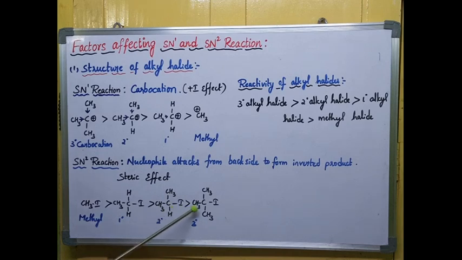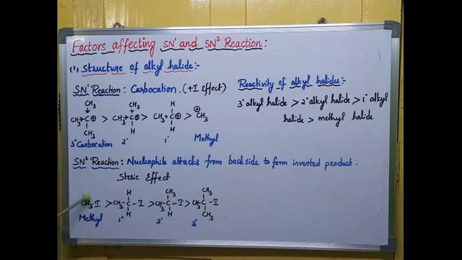Because of this reason, the tertiary shows less tendency to involve in the SN2 reaction because of the steric effect. Methyl halide and primary halide readily involve in the SN2 reaction. The order is methyl halide greater than primary alkyl halide, secondary alkyl halide, and tertiary. Primary readily involves in the SN2 reaction when compared to tertiary because of steric hindrance. In a primary alkyl halide, fewer CH3 groups are present, so they do not hinder the attack of the nucleophile easily.